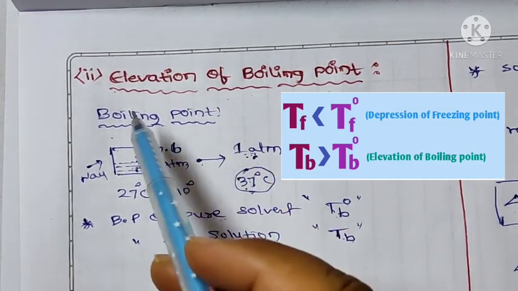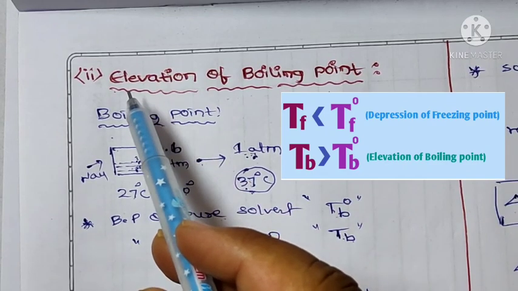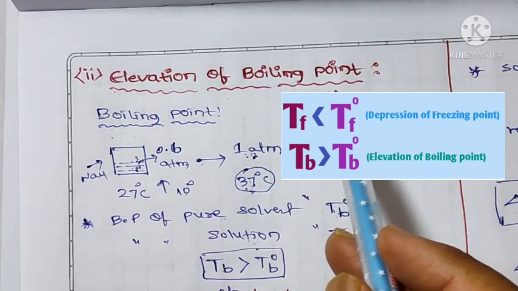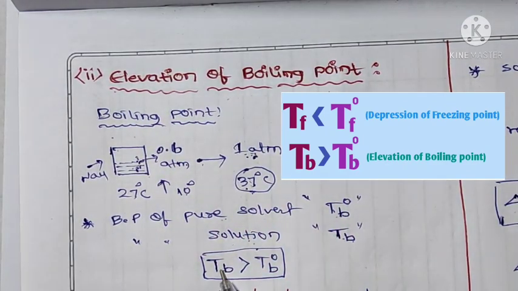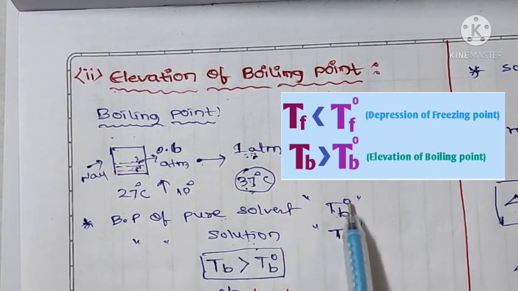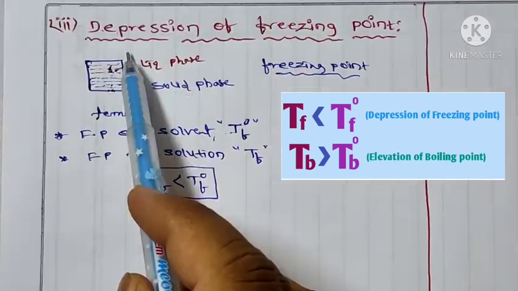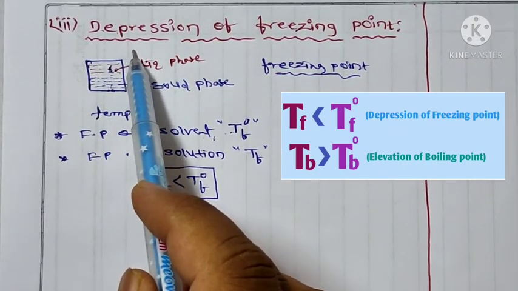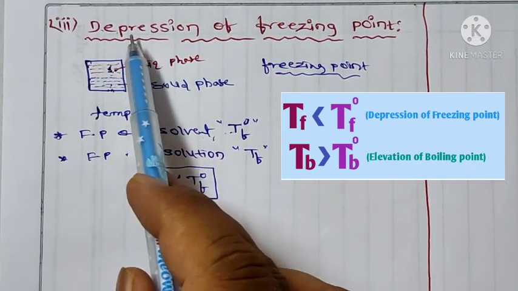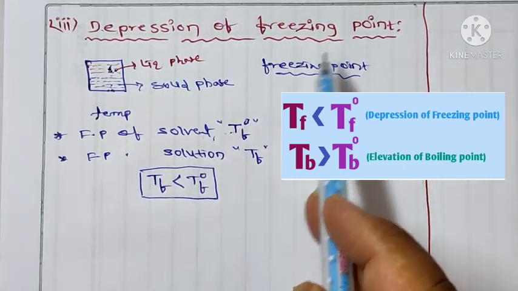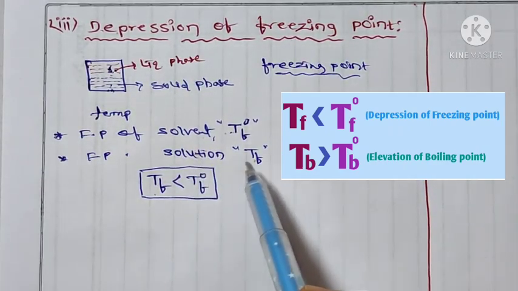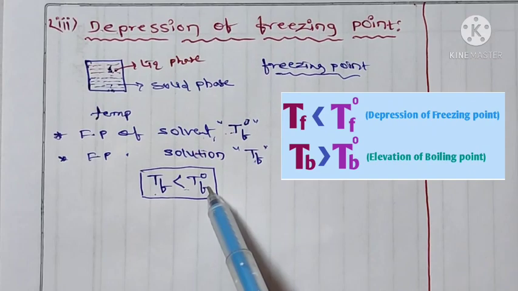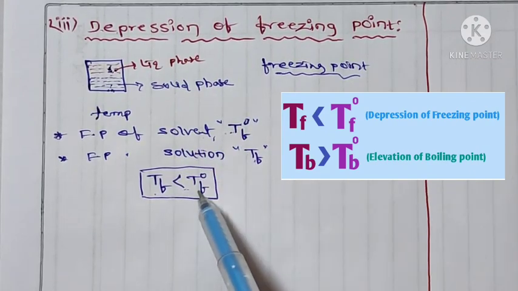If you see, the second colligative property is elevation of boiling point, where the boiling point of solution is greater than the boiling point of pure solvent. But in the third colligative property, meaning in depression of freezing point, the solution freezing point is less than the pure solvent freezing point.